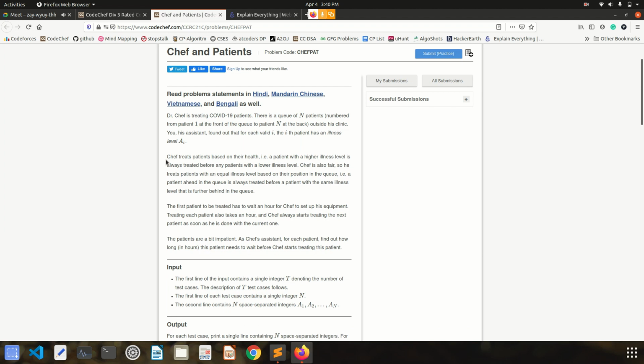Let's just read the next sentence. Chef treats patients based on their health. Okay, a patient with a higher illness level is always treated before any patient with a lower illness level. Chef is also fair, so he treats patients with an equal illness level based on their position in the queue. A patient ahead in the queue is always treated before a patient with the same illness level further behind in the queue, right?